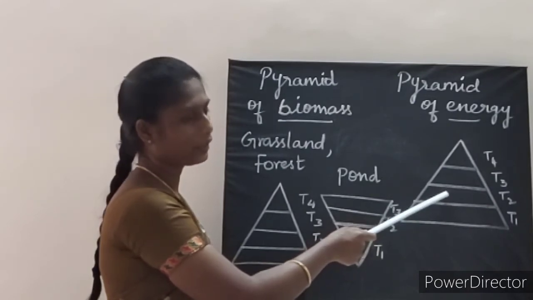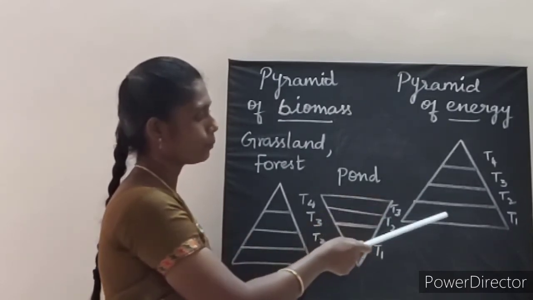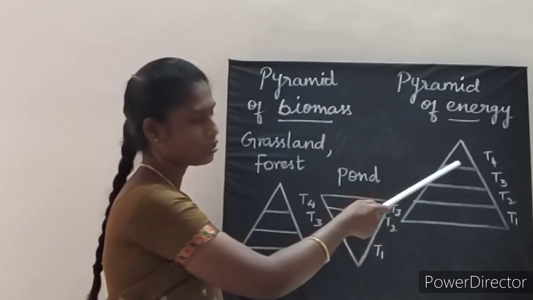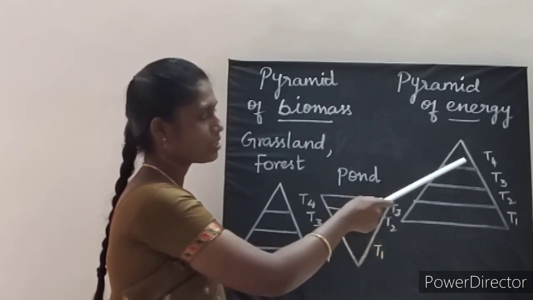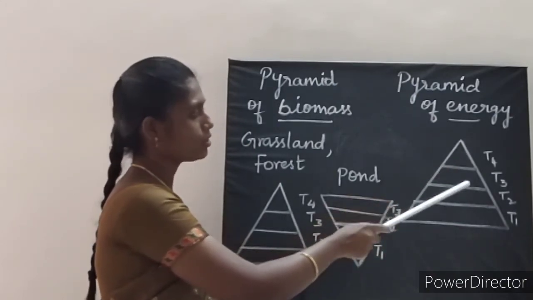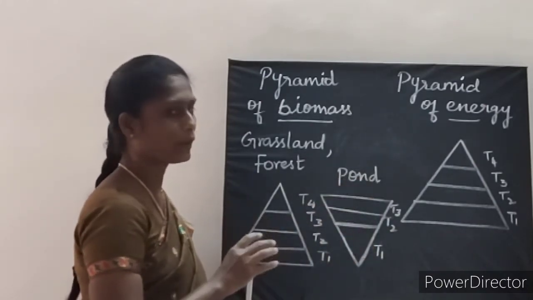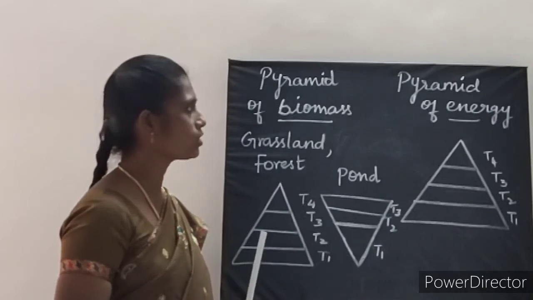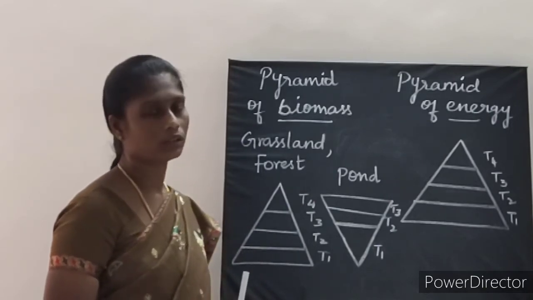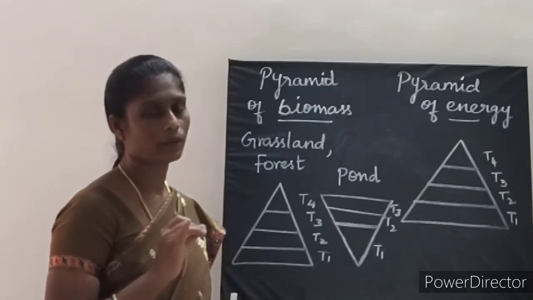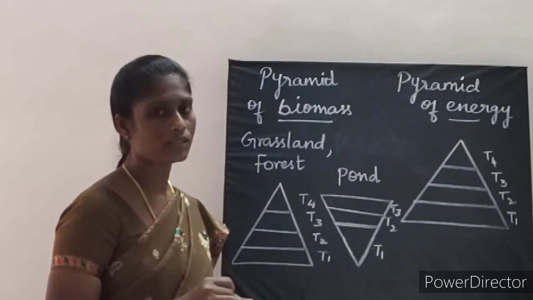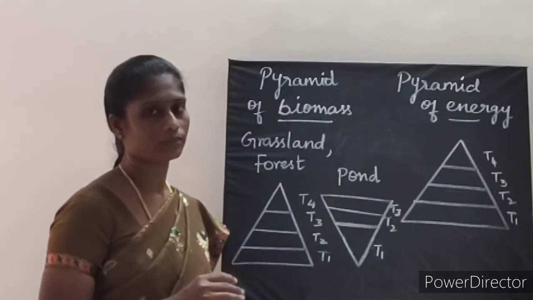In the second trophic level and towards the upper, from producer till tertiary consumer, it shows a gradual decrease. So the pyramid of energy is always upright in shape. With this we complete three types of pyramids, that is pyramid of number, pyramid of biomass and pyramid of energy.